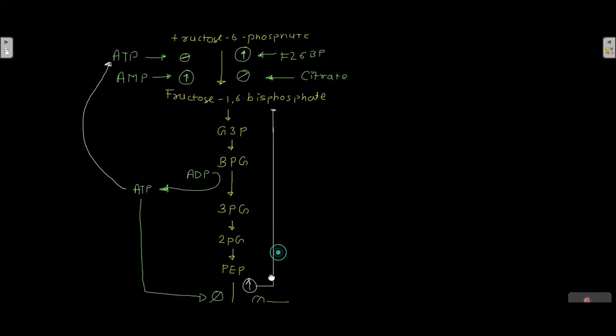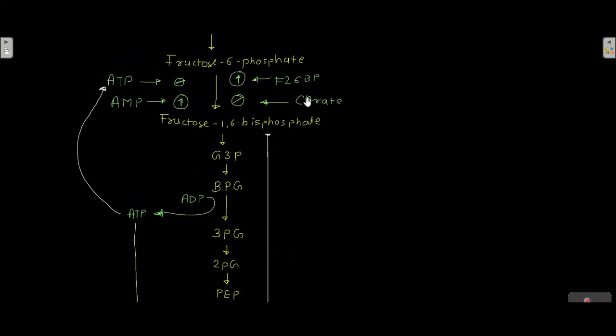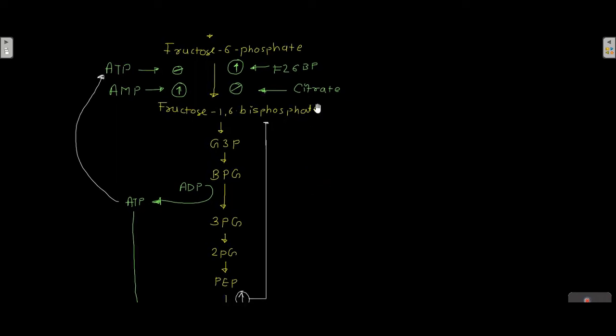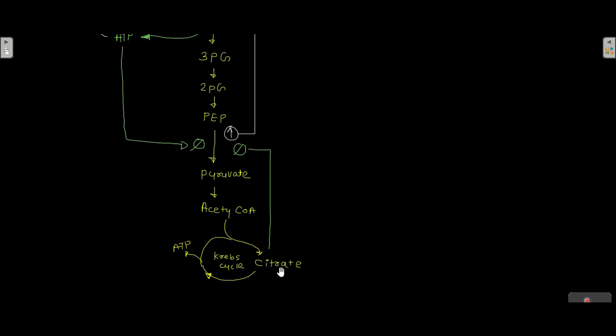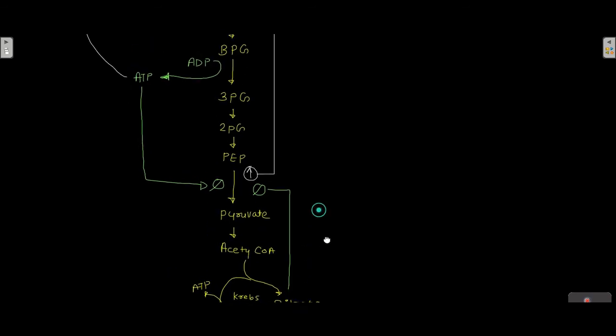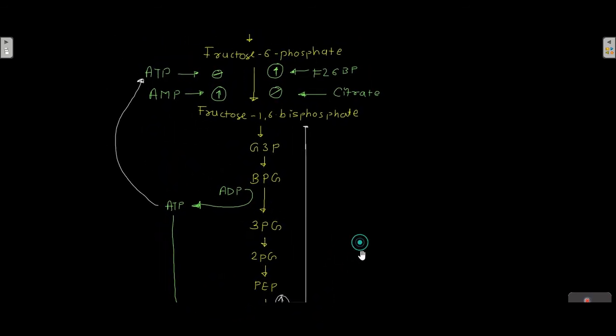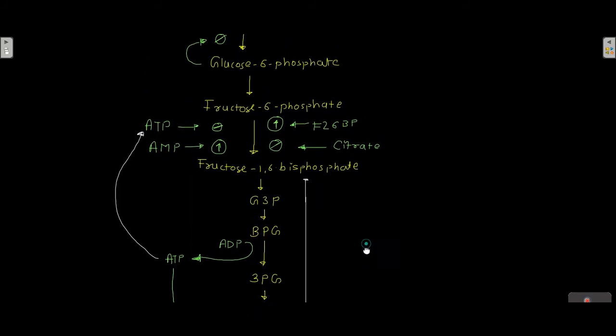In this reaction we saw that citrate is acting as an inhibitor, for the conversion of fructose 6-phosphate to fructose 1,6-bisphosphate, citrate is acting as an inhibitor. Now that citrate also came from this Krebs cycle. So this is how the regulation of glycolysis takes place.